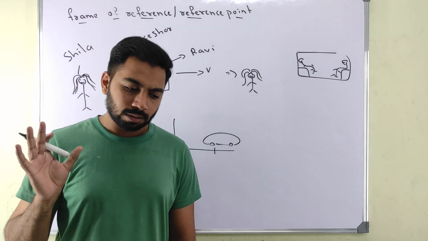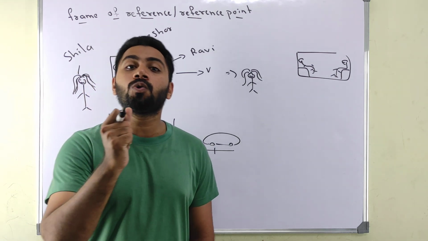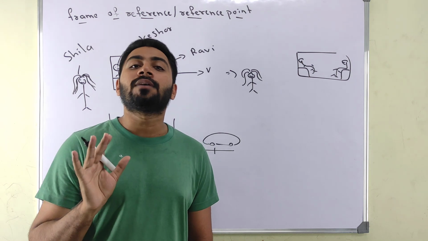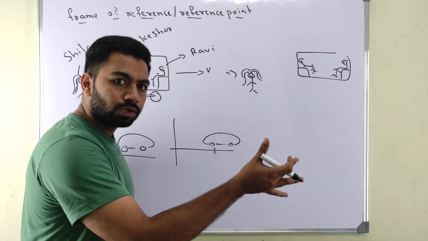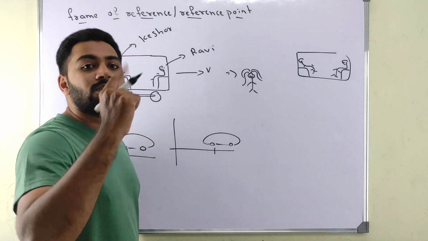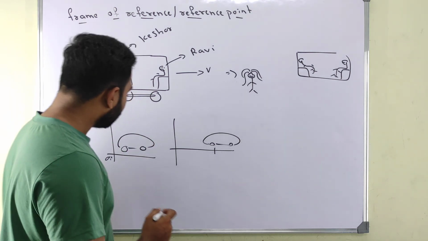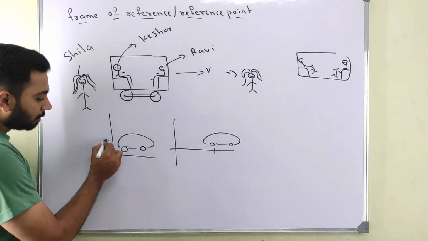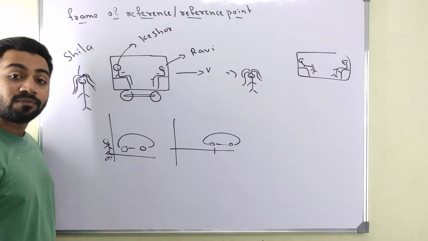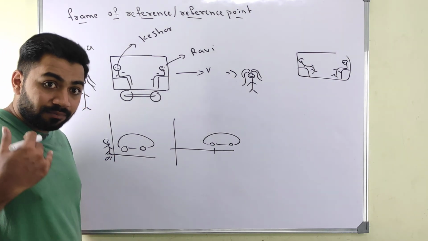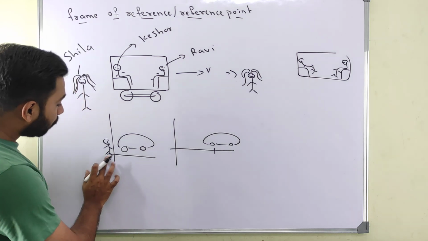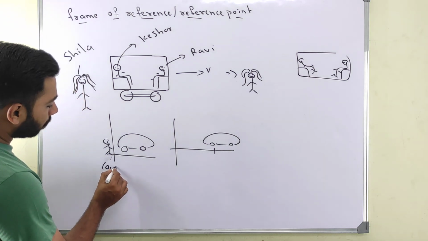Okay sir, this we understood. Now how to take a frame of reference? See, frame of reference is very simple. From where you observe the motion, that point is your frame of reference. For example, in this situation, this point will be my frame of reference. And where I consider the frame of reference, the point I am observing, I will take its values as 0, 0.